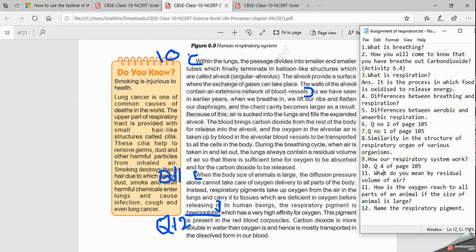As you know, we breathe out carbon dioxide. How does the carbon dioxide come into the blood? Through hemoglobin only. This hemoglobin takes the carbon dioxide out of our body through the lungs. Clear? So this is also an important question: how does the oxygen reach all parts of the animal if the size of the animal is large? Clear? Have you marked these answers in your book? If not, please mark these answers. I have given you an assignment also, and I told you all the answers.